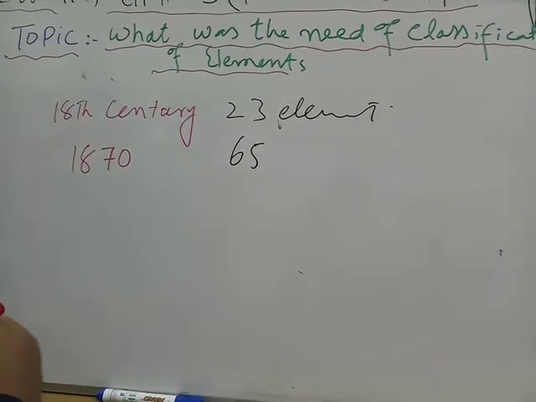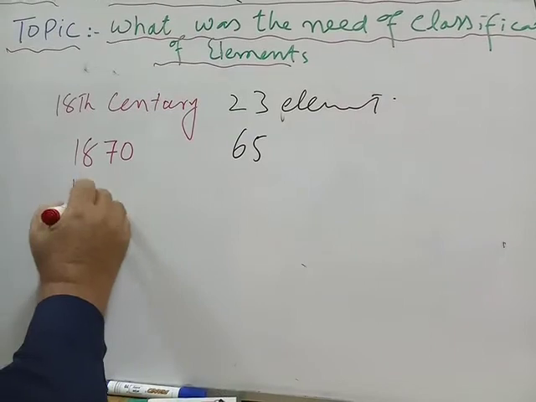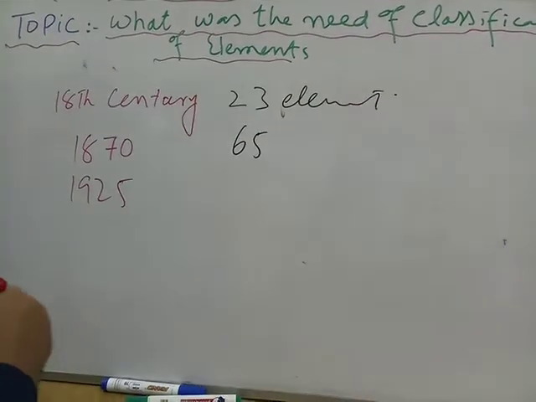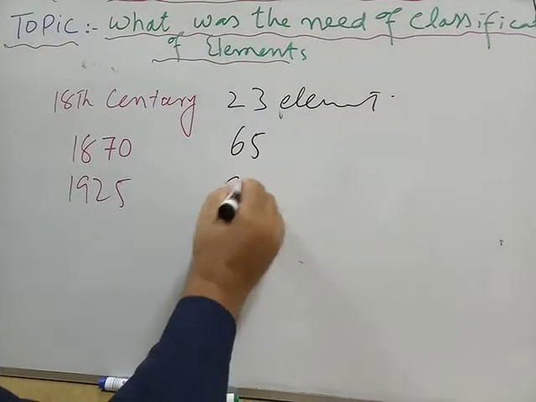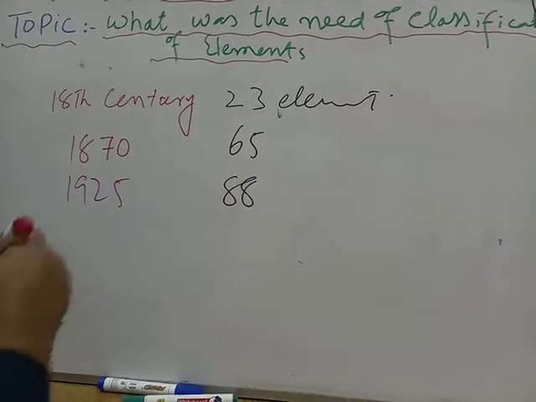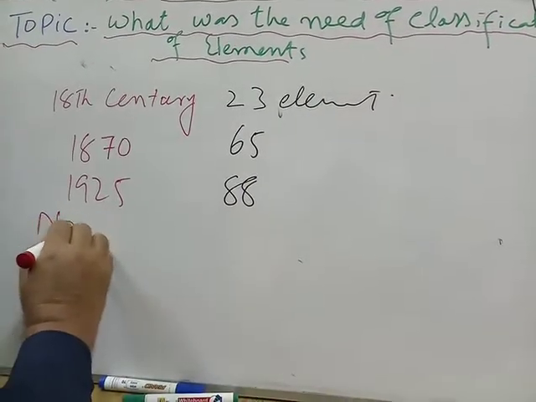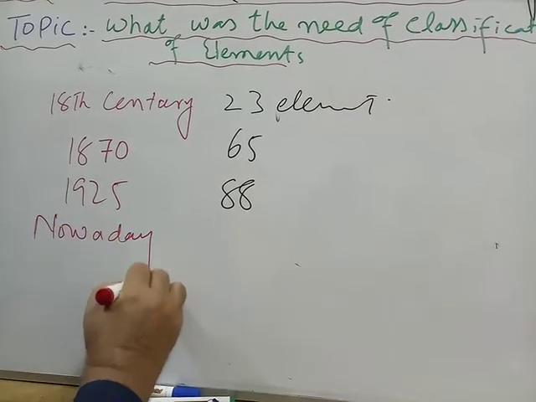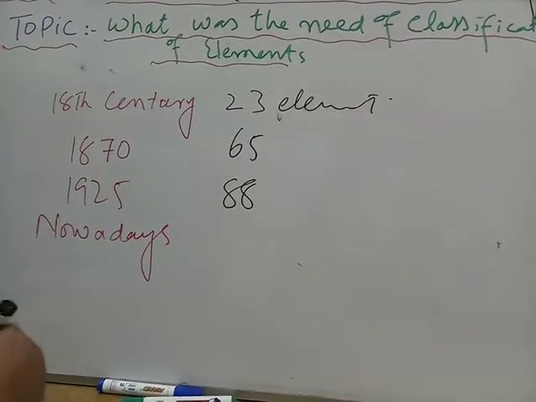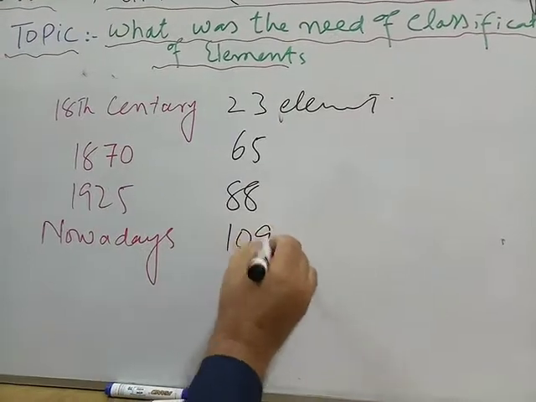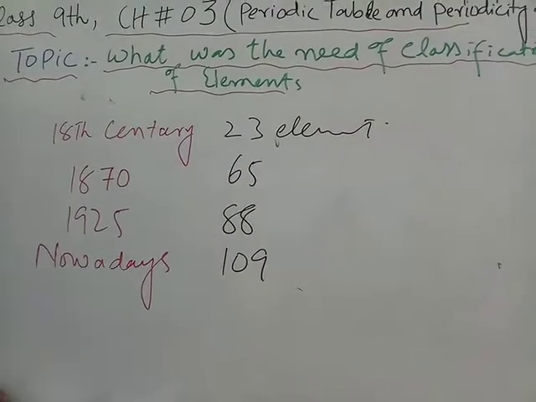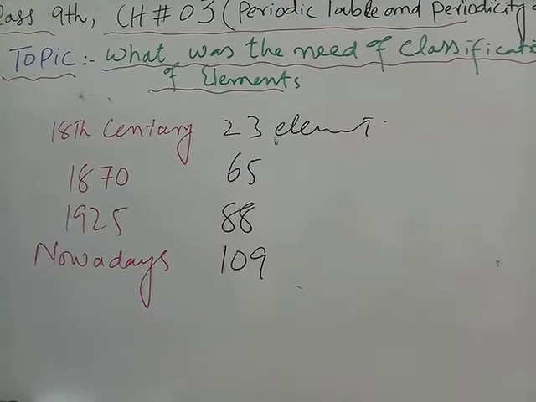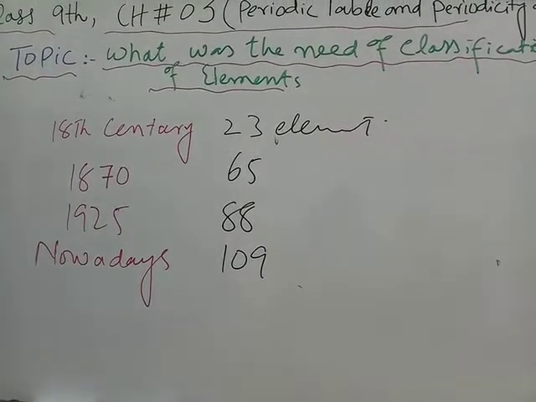Then up to 1925, 88 elements were known. But nowadays roundabout 109 elements are known. But there are some elements which are synthetically produced, they are not mentioned here.